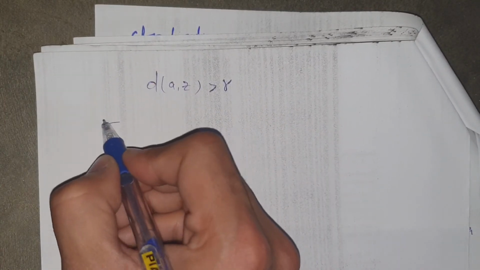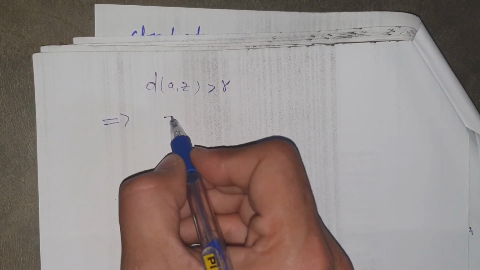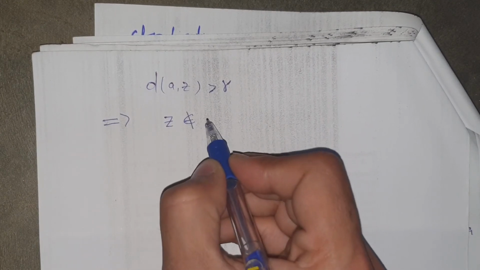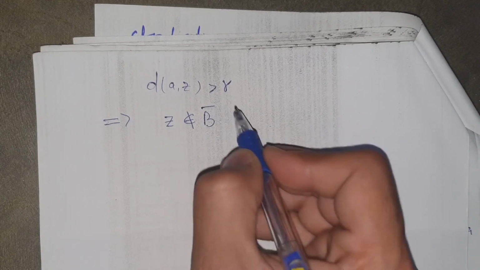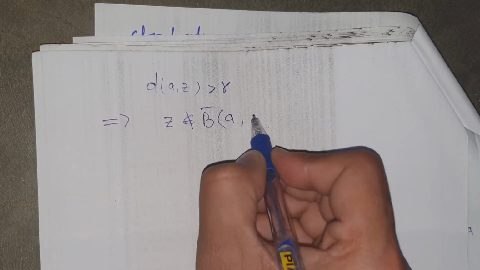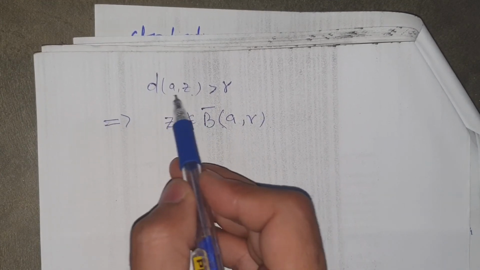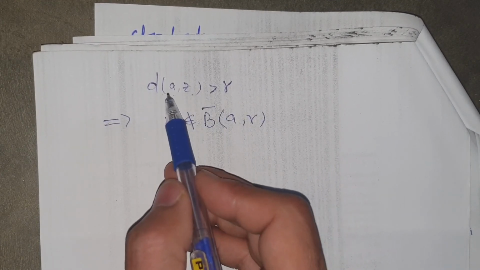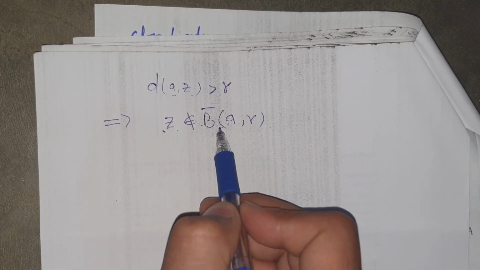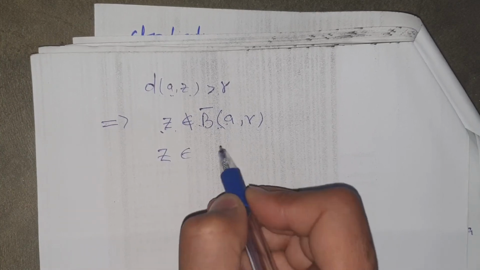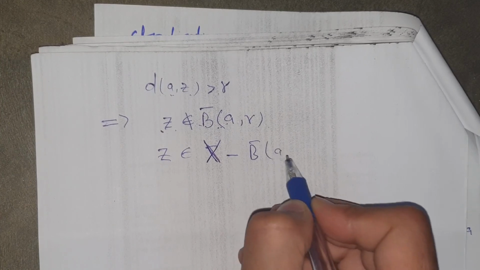It means, as you know, that if it is greater than r, then z does not belong to the closed ball with center a and radius r. If z belonged to this set, then this distance would be less than or equal to r. As this distance is greater than r, it means z does not belong to this. If z does not belong to this, then z belongs to X minus B bar of a, r.